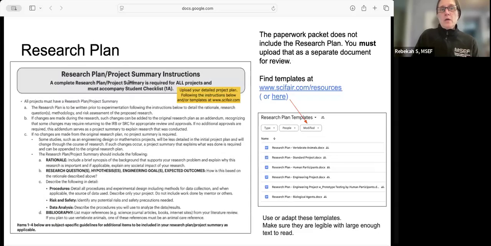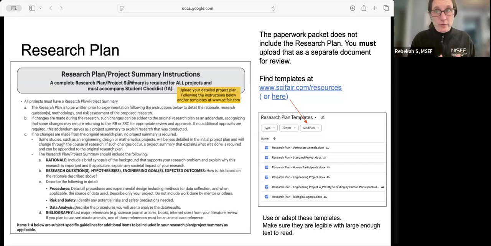zFair.com/fairs. So the research plan in the paperwork packet, you'll see the instructions of what to make sure you include. We also do have resources that are helpful in terms of breaking down what you need to include for different types of projects. So please take a look at these. You can copy them and adapt these templates. We just make sure that you are putting enough information. You want to be really thorough in your research plan. That means things like don't just say, I will dispose according to guidelines, but say how you will dispose of your things in detail, at what temperature, with what equipment, etc., for example.